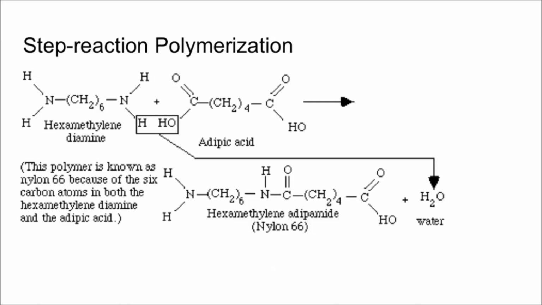Here's an example of the formation of nylon 66, a common polymeric clothing material, involving one each of two monomers, hexamethylene diamine and adipic acid, reacting to form a dimer of nylon 66.